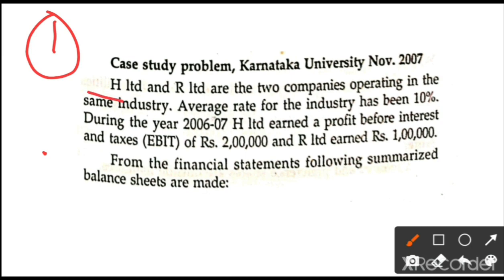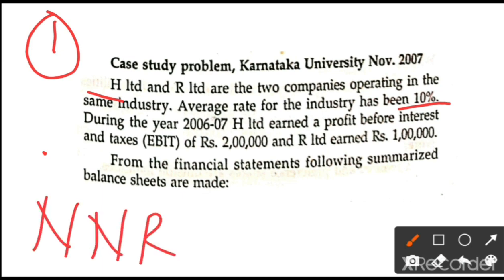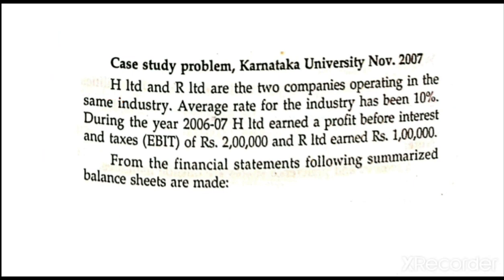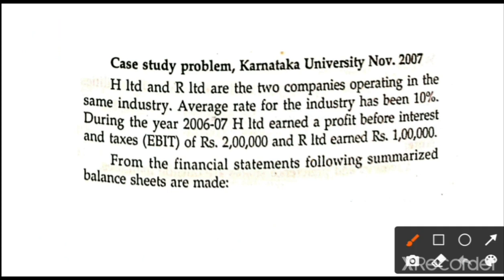H Limited and R Limited are two companies operating in the same industry. The average rate of industry has been 10%. Dear students, average rate of industry means what? The normal rate of return. Normal rate of return is nothing but the fair value of return. So that is what 10% is given in the problem. Please, important. Next, during the year 2006-07, H Limited earns profit before interest and tax, EBIT, of rupees 2 lakh.